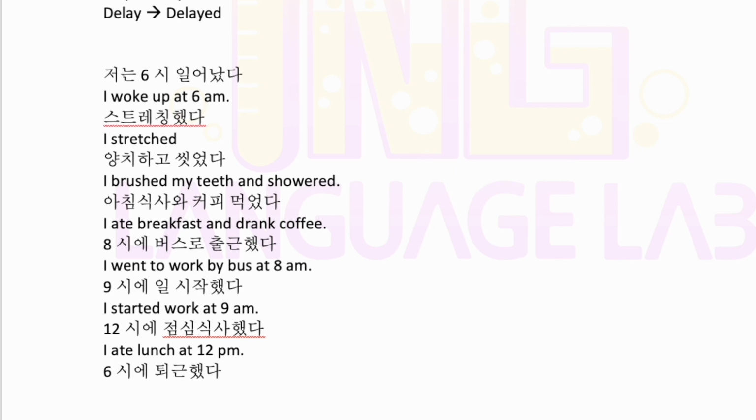So I got off work at 6 p.m. And I think actually in the previous video, the present simple, we didn't use get off work. We said finish work. Now finish is a regular verb, so I'll just write that sentence as well. So I finished work at 6 p.m.